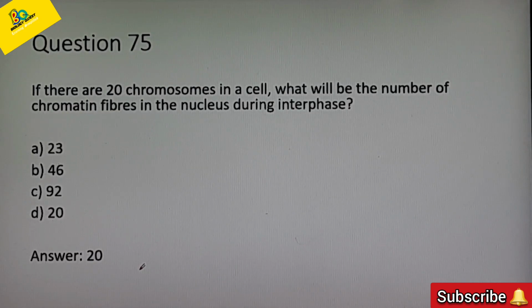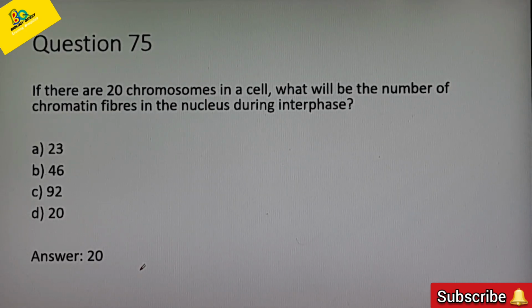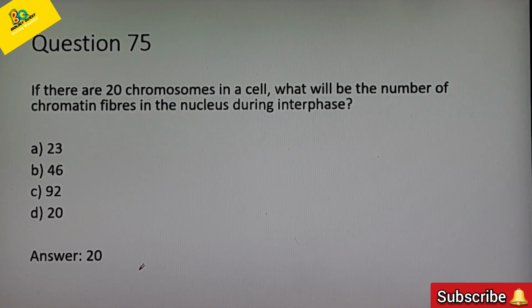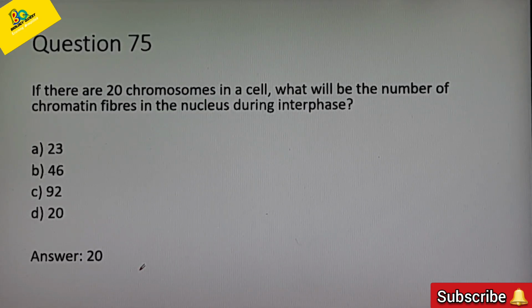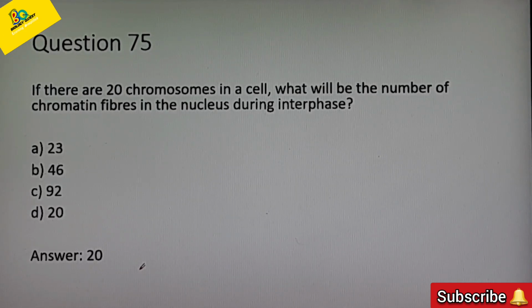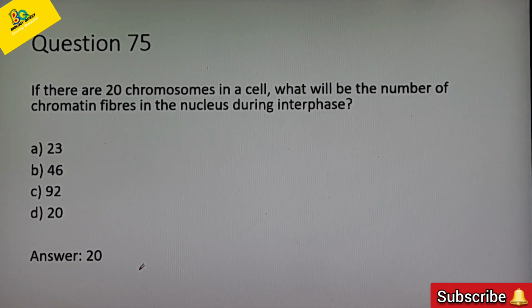If there are 46 chromatin fibers in the nucleus during interphase, then the number of chromosomes formed will be 46. So here the answer is option D, 20.